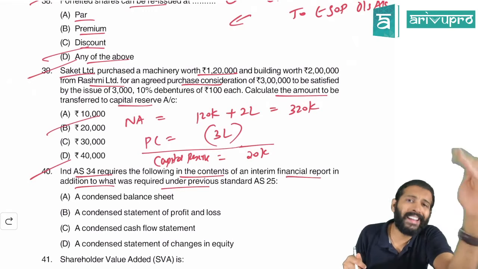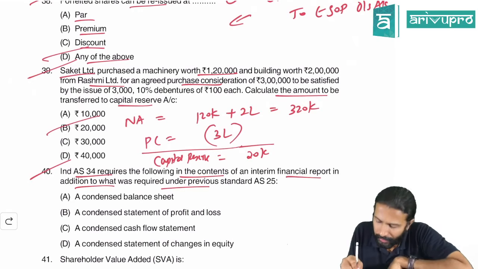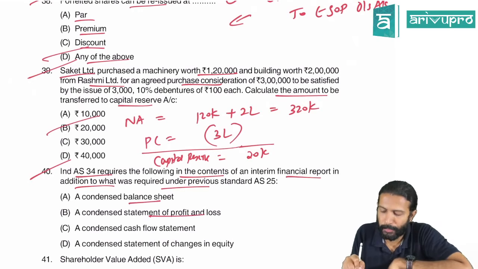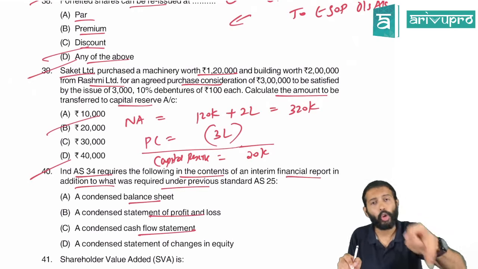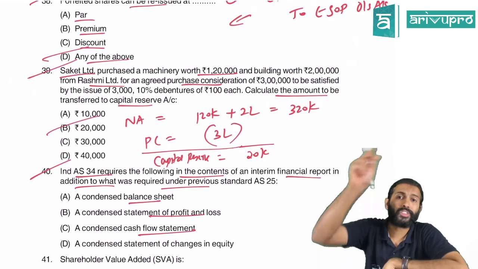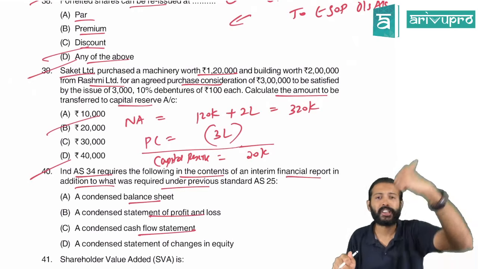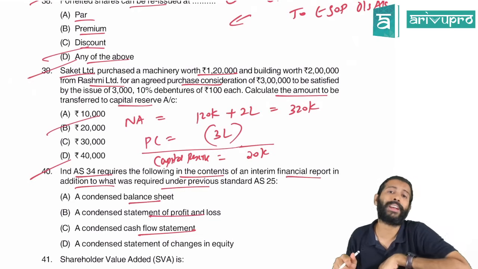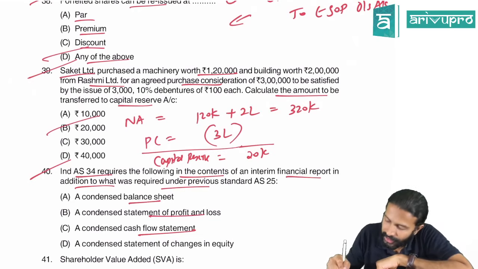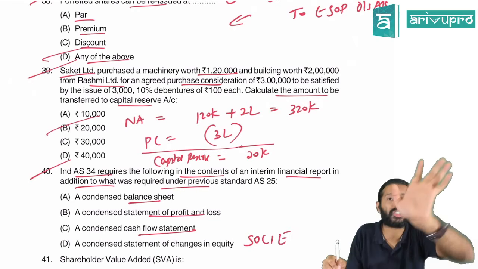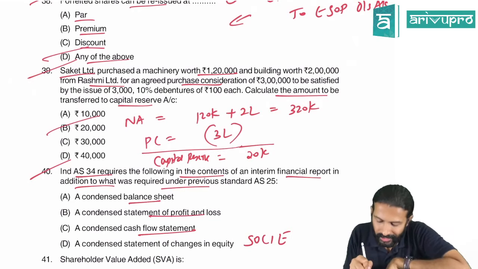However, as per Ind AS, other than having a condensed balance sheet, condensed P&L, and condensed cash flow statement, you also need to give something known as SOCE. Remember, I discussed this statement of changes in equity. Only Ind AS has a requirement of SOCE. AS does not have it. So this is the right option.